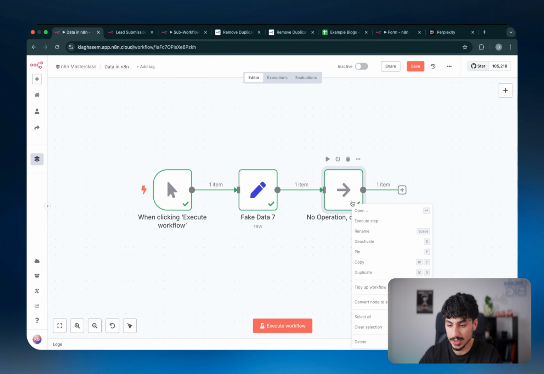I like to keep these at the end of my flow and just call it done. So I know that, okay, this is where the workflow ends and I don't have to add anything more, but realistically, it's a pretty useless node.